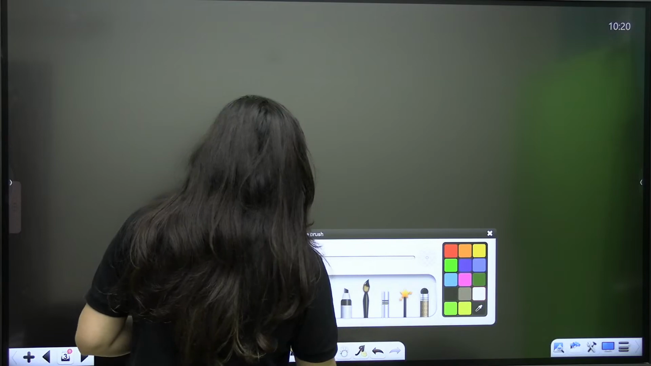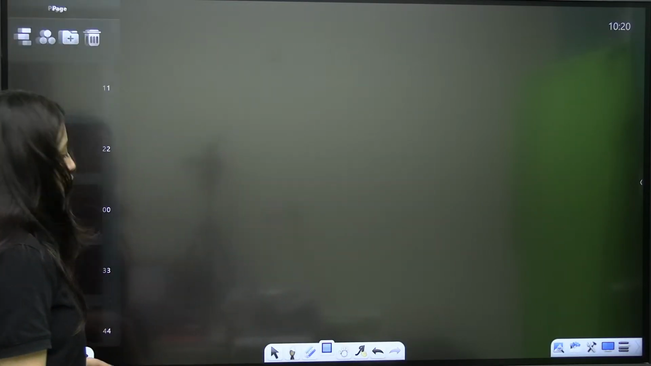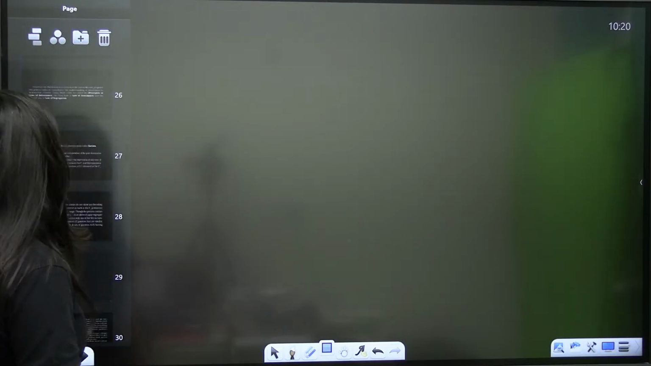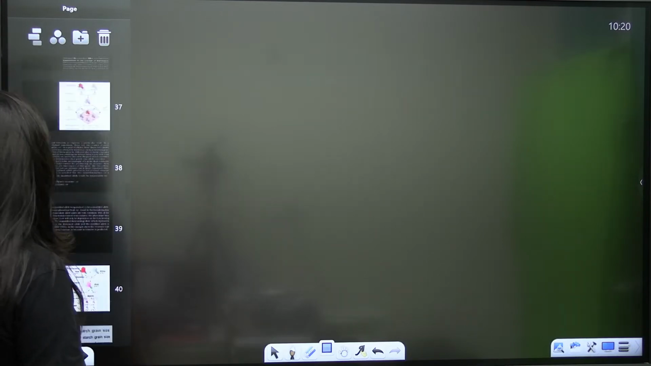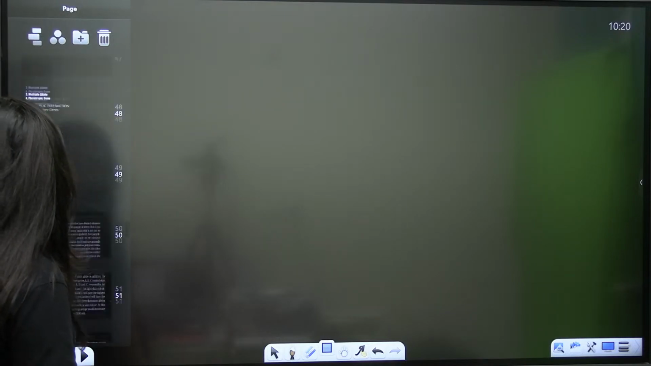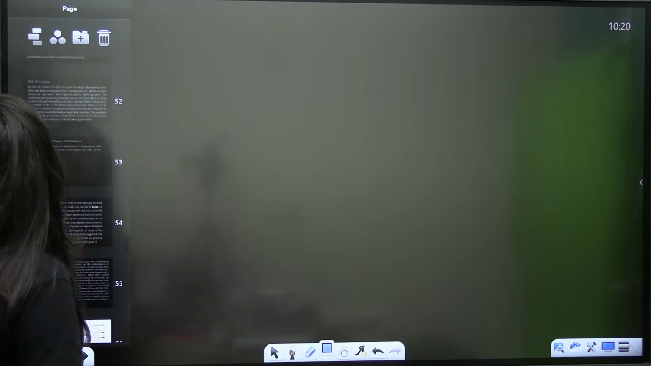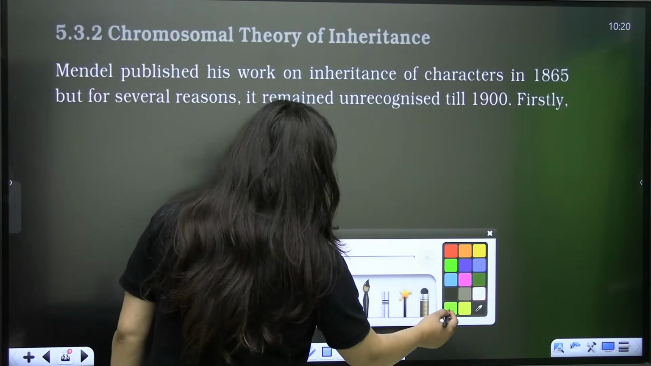So let's go. Today, what are we going to start? We are going to start with the chromosomal theory of inheritance. That is our topic for today. Everything else we have completed, and I'm assuming that you guys are practicing the questions as well. Fine. I have already shared the PDF, guys. So let's start this part, the chromosomal theory of inheritance.